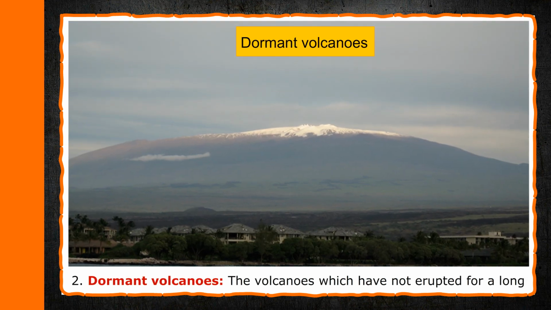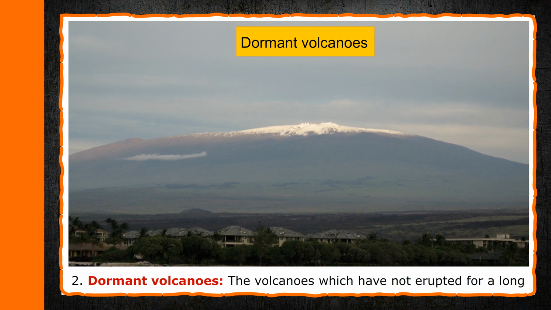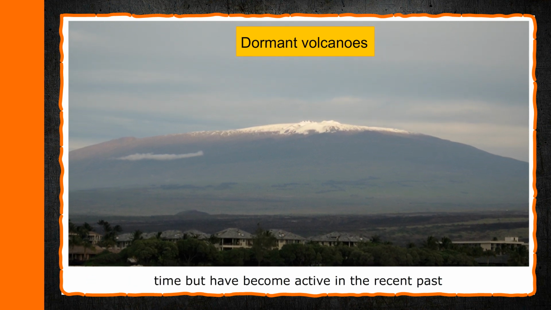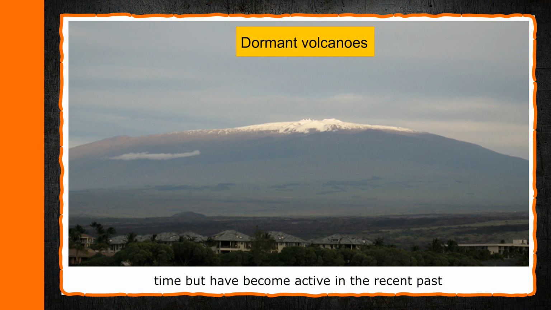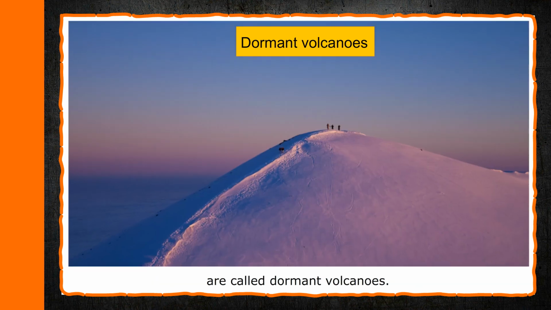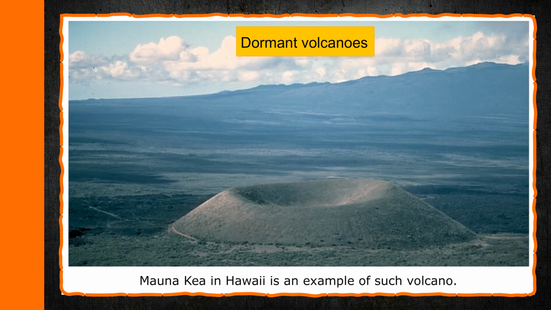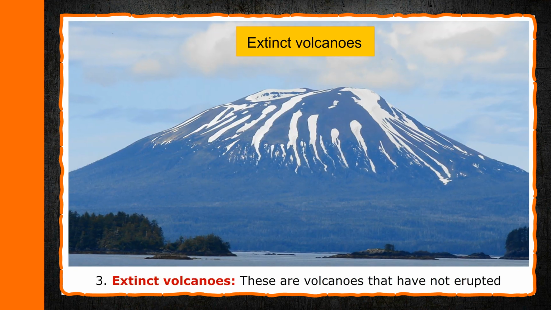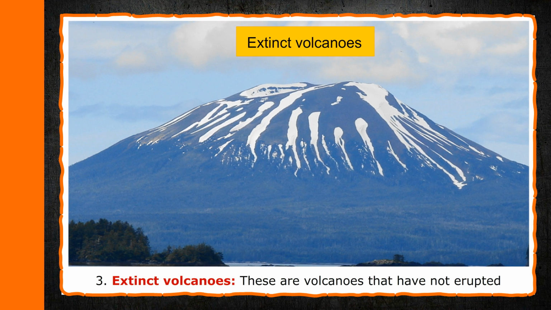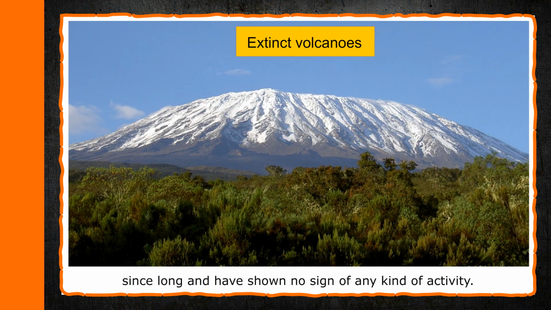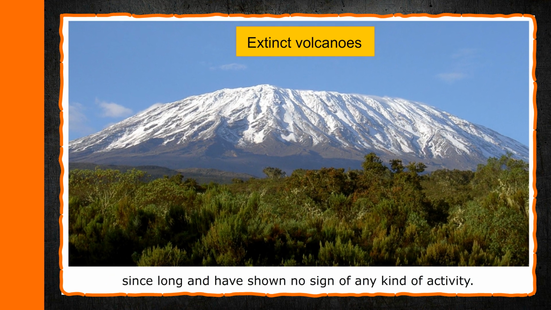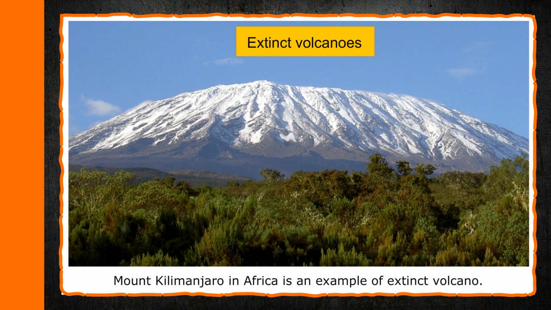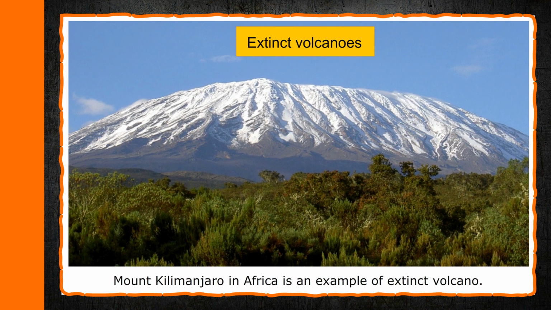Dormant volcanoes. The volcanoes which have not erupted for a long time but have become active in the recent past are called dormant volcanoes. Mauna Kea in Hawaii is an example of such volcano. Extinct volcanoes. These are volcanoes that have not erupted since long and have shown no sign of any kind of activity. Mount Kilimanjaro in Africa is an example of extinct volcano.